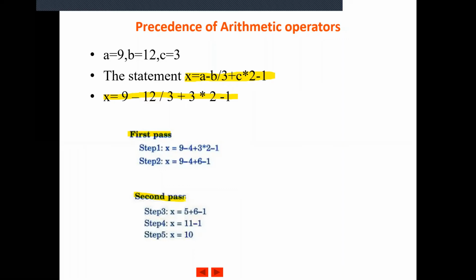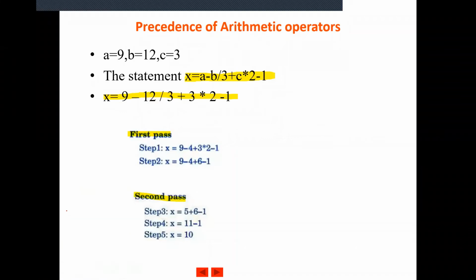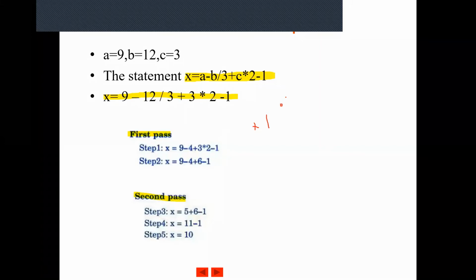So in the first pass, which operators will be solved? All those operators which are of high priority. Which are those high priority operators? Multiplication, division, and modular division.